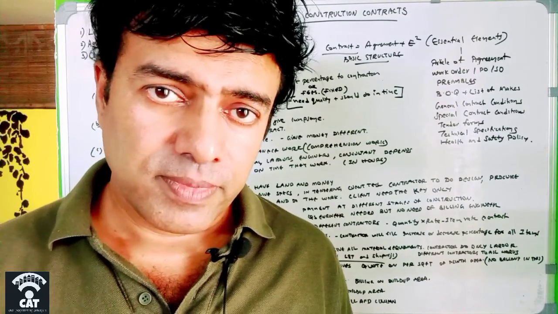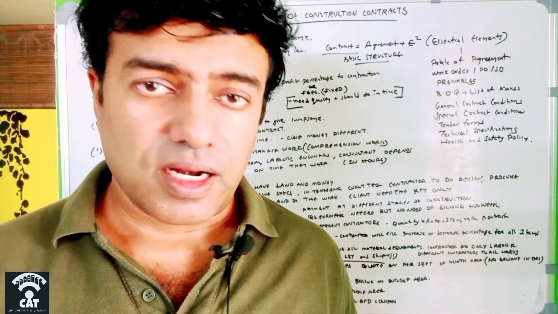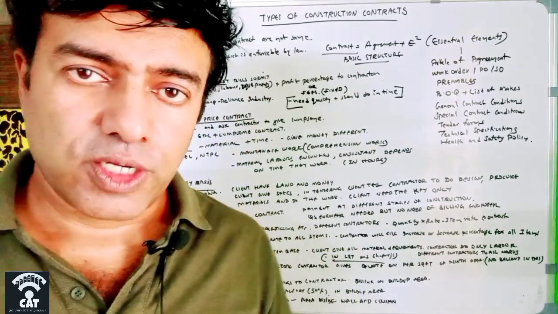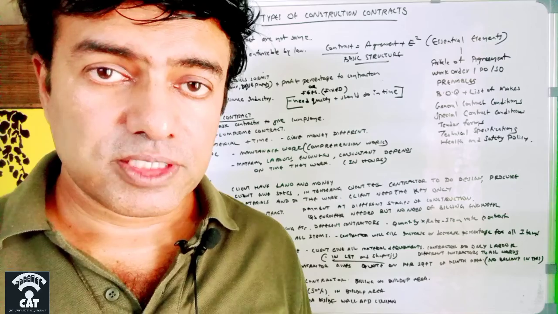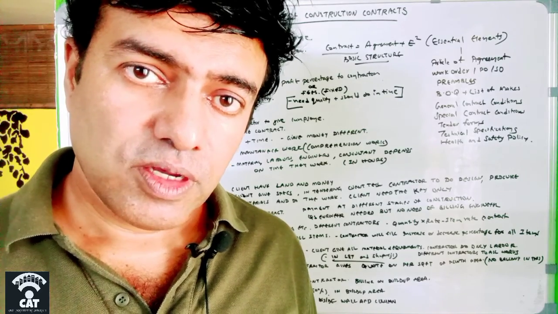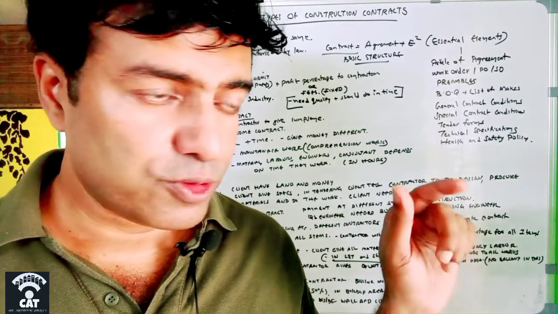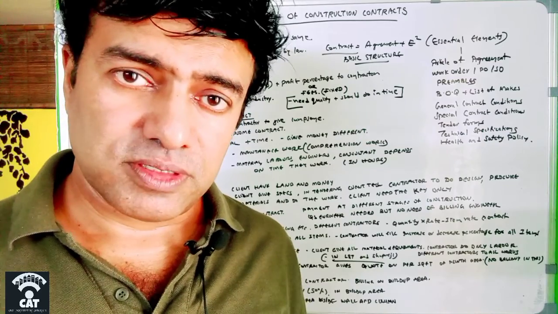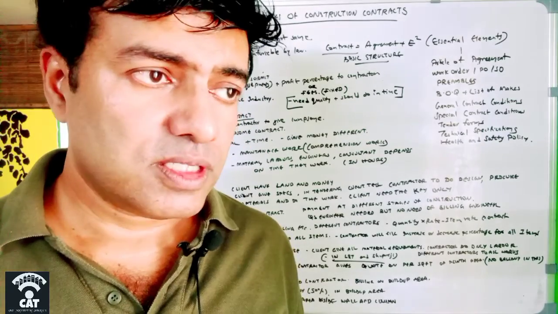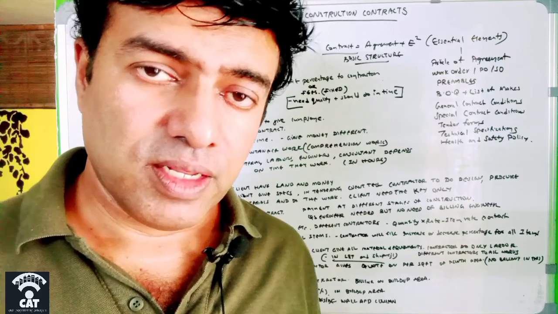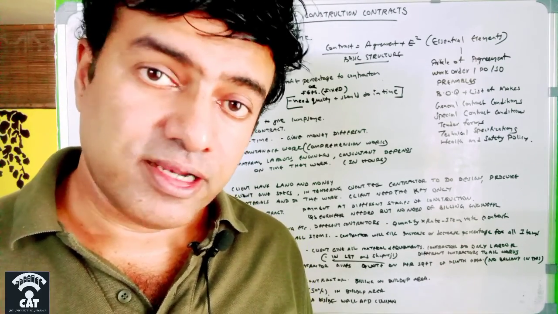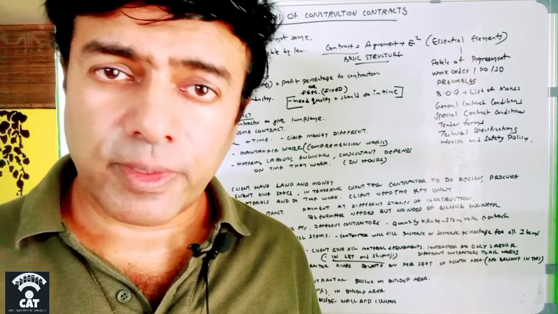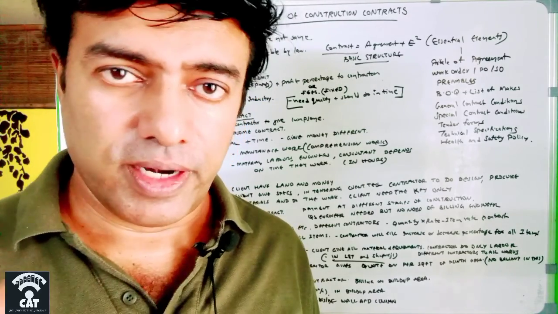So in that case, the client calls a contractor and says, okay, you do this project and submit me all the bills that go into it. That means all the purchases, all the labor bills, whatever goes into the project, there will be some kind of bill. Submit me all the bills, and I will give the money against the bills. Based upon the bills submitted, I will give money.